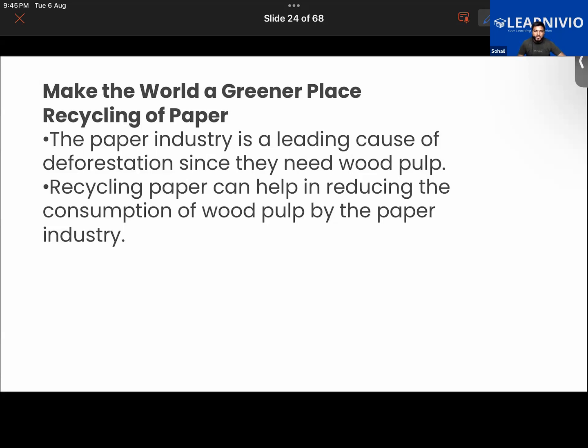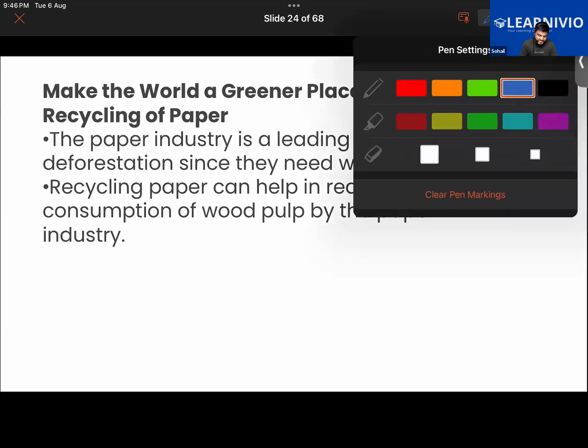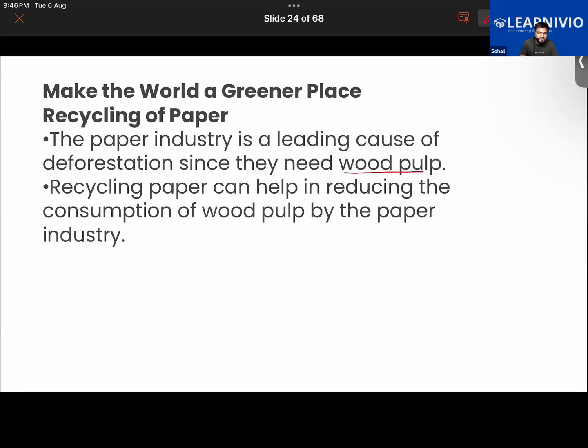So see, as we know, the paper industry requires a raw material, that is wood. Why? Because wood is used to make wood pulp. You guys understand what is wood pulp? Ibrahim, do you know about this? What is wood pulp? No, sir, I don't.